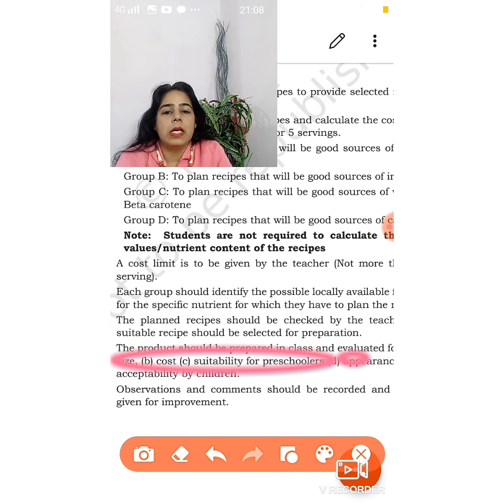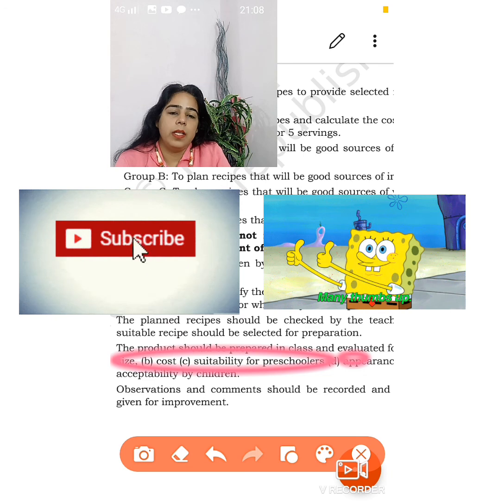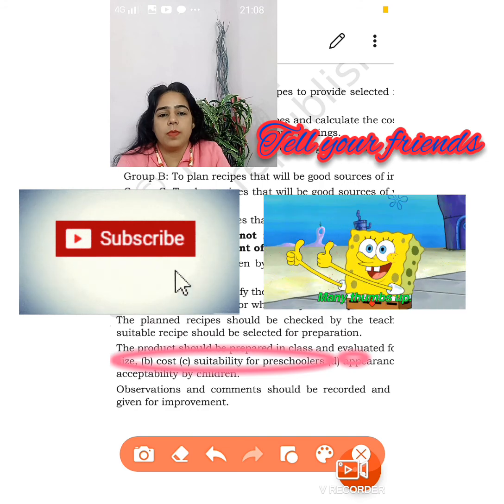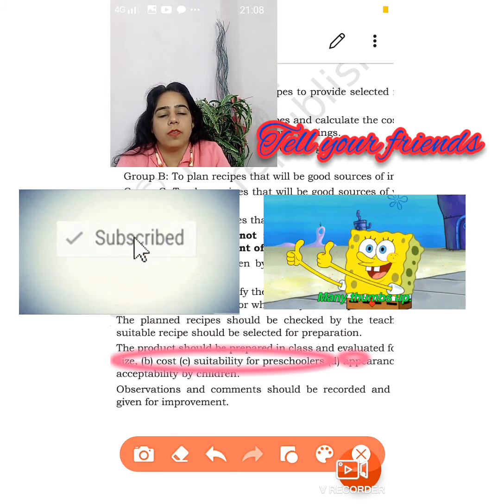And then the next column would be the taste and acceptability by the children, whether children would like to have it or not. Then in the observation and comment section, you can write what you have observed, what your thinking was before doing this practical, and what you learned. Observations could be whether you were able to prepare it in the given cost or not, and if it has to be prepared on a large scale, whether it can be prepared in the given cost or not, and what learning you got from doing this practical.